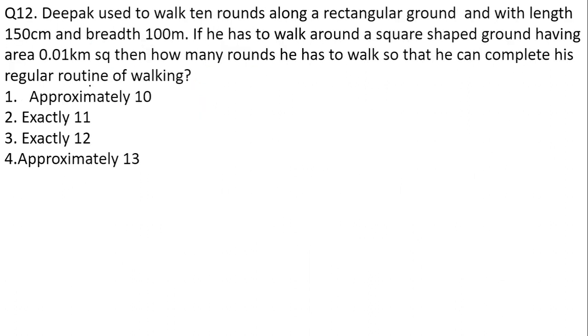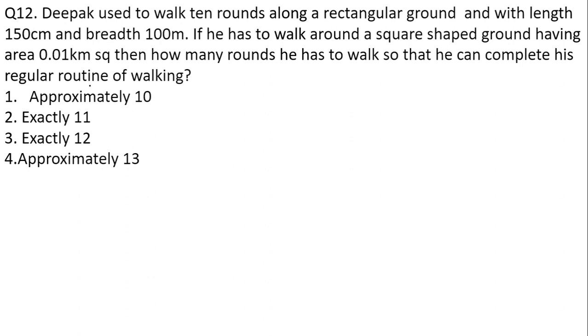Deepak used to walk 10 rounds along a rectangular ground, with length given as 150 meter and breadth given as 100 meter. If he has to walk around a square shaped ground having area 0.01 kilometer square, then how many rounds does he have to walk so that he can complete his regular routine of walking?